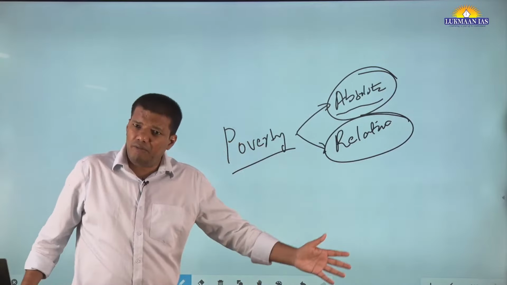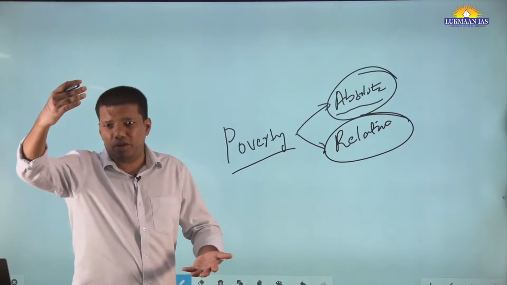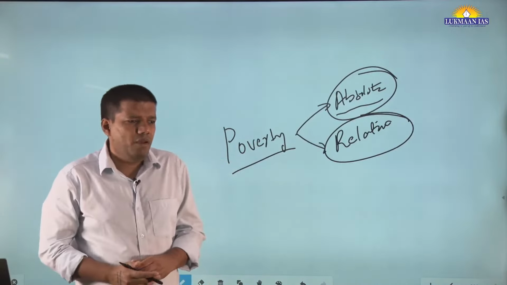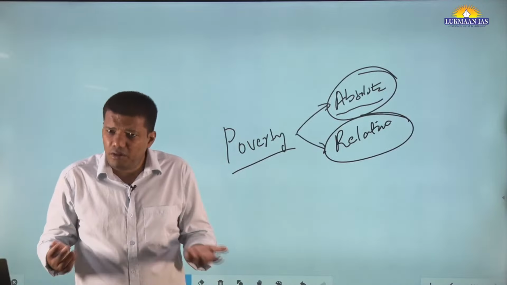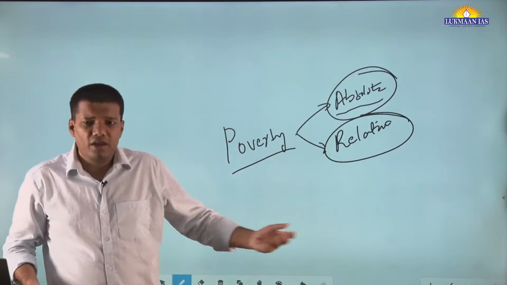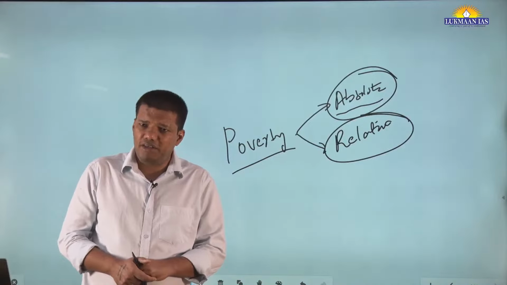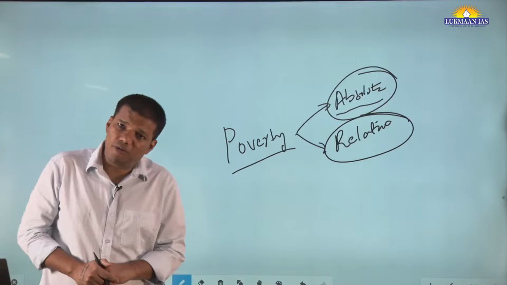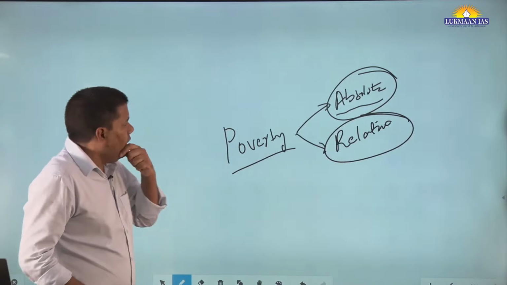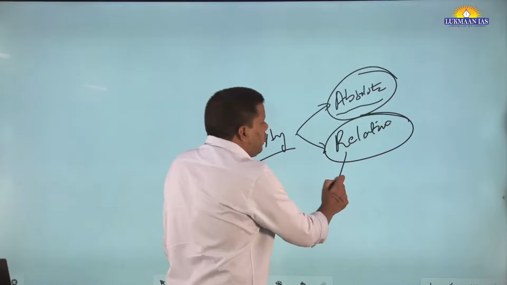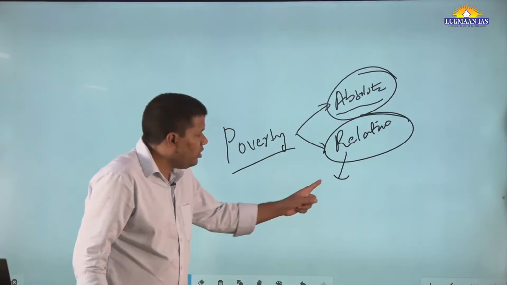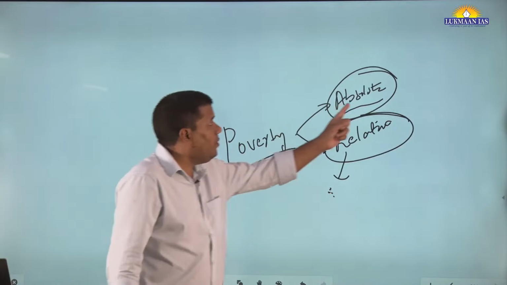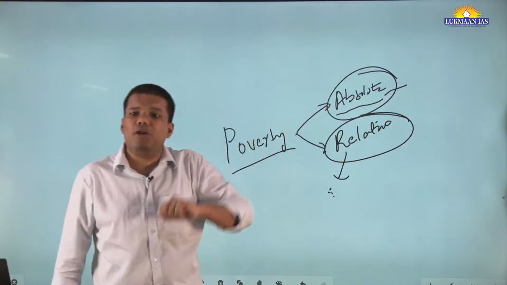Relative poverty means people are well-to-do, but still compared to others; maybe a poor person in Sweden or a Scandinavian country might not be as badly off as an Indian poor person, right? So there comes the concept of relative poverty as well. So in developed economies, this concept is more important. Okay, but in developing countries like India, the absolute concept is more important.